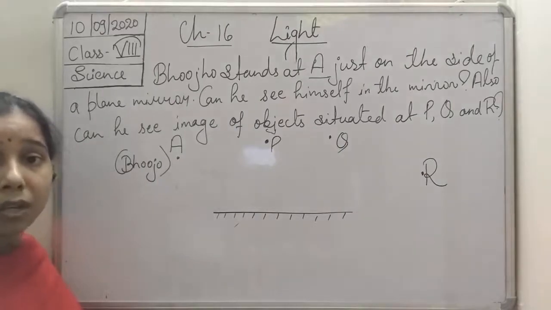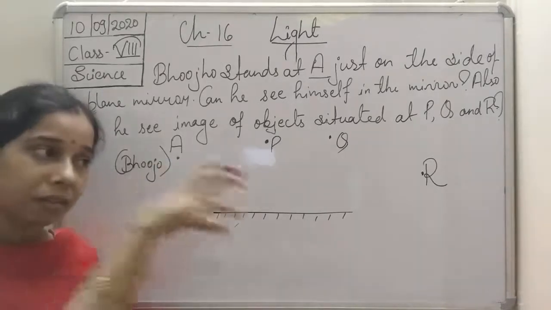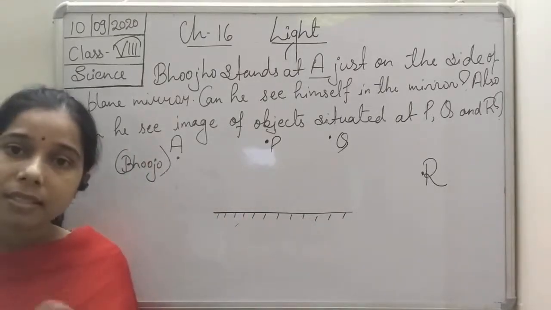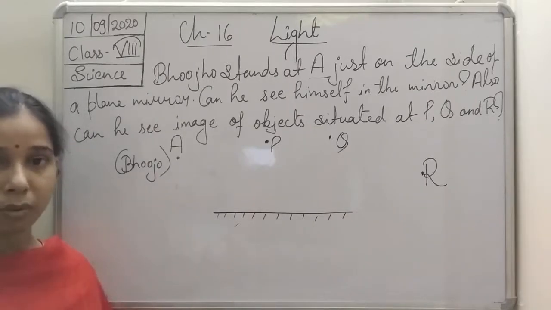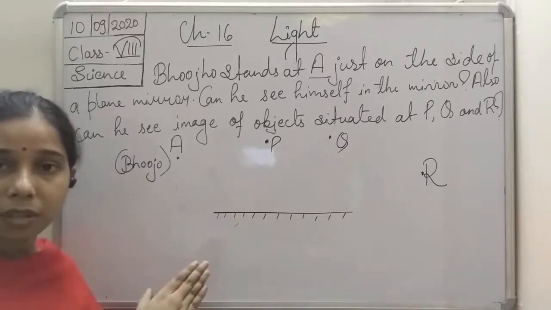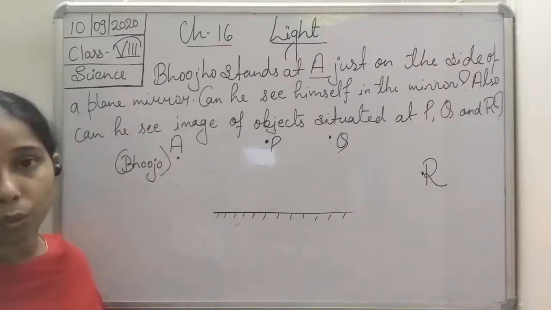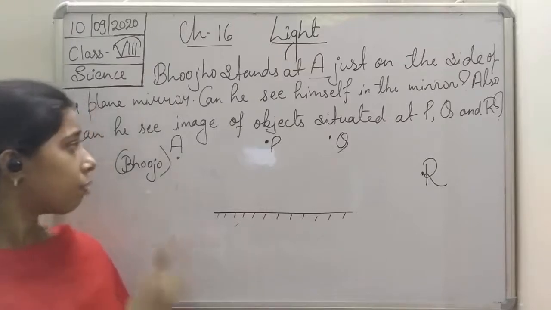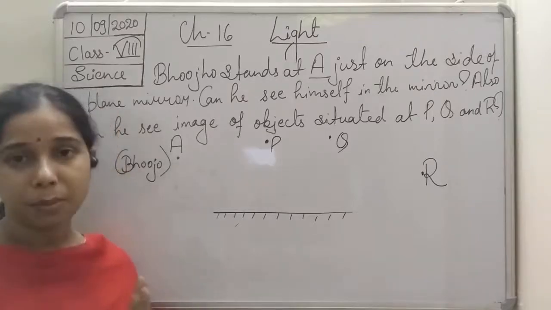Why? Because only if you are standing in front of a plane mirror are you able to see your image. At least your image should get reflected in the plane mirror, and after reflection enter your eye. If you are not standing in front of a mirror, how can you see the image? As you move aside from the plane mirror, are you able to see your image, students? No. You can only see your image if you are standing in front of the mirror. So the first answer is no, Bujo cannot see himself in the mirror.